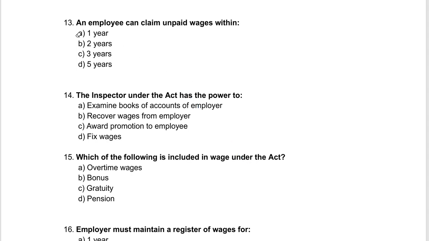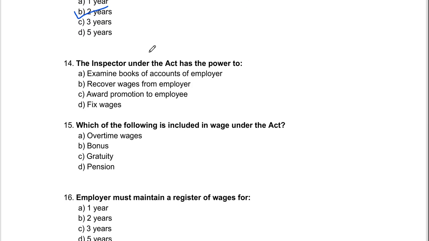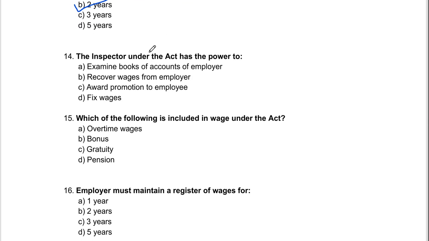So come to question number 13. An employee can claim unpaid wages within how many years? Like 1 year, 2 years, 3 years, and 5 years. So here the correct option is 2 years. Within the span of 2 years, you have to make a claim to your employer or any authorities.